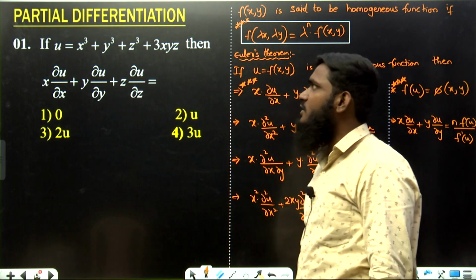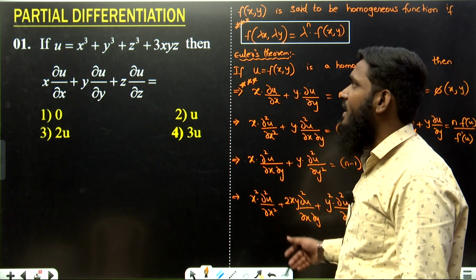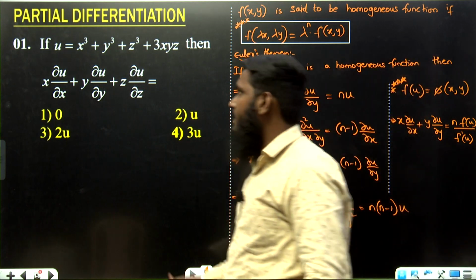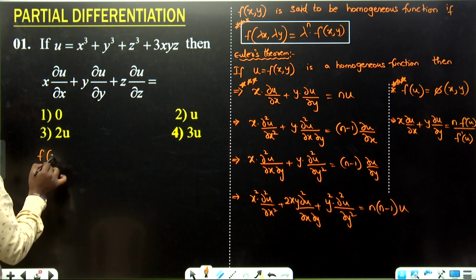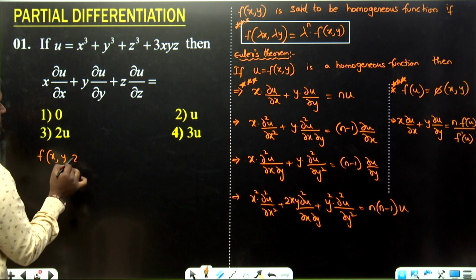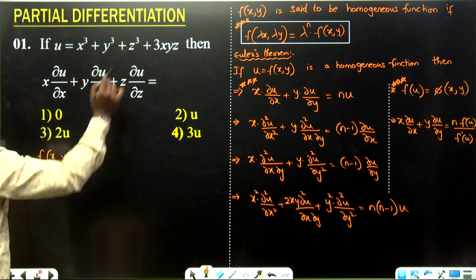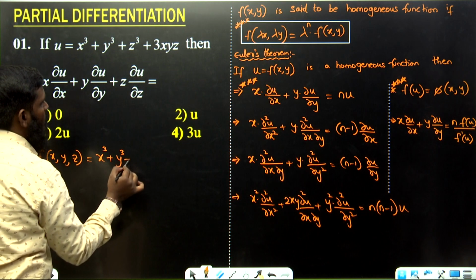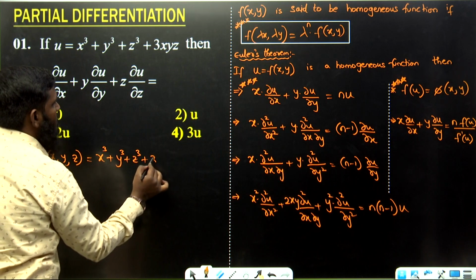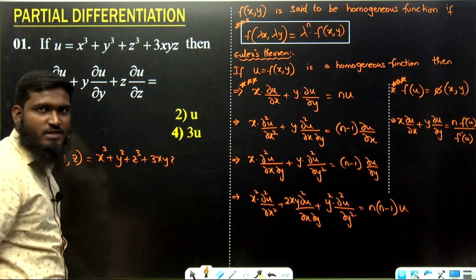If u is equal to x cube plus y cube plus z cube plus 3xyz, then we have to find out this part. Okay. Now this part we will take first as f of x comma y comma z. It is equal to, what is the question we are having? x cube plus y cube plus z cube plus 3xyz. Okay, this question we have taken.